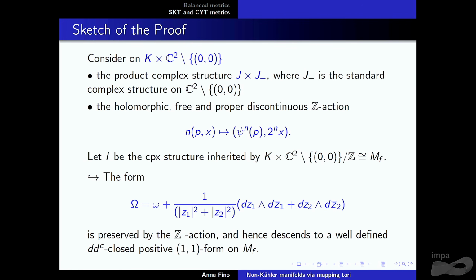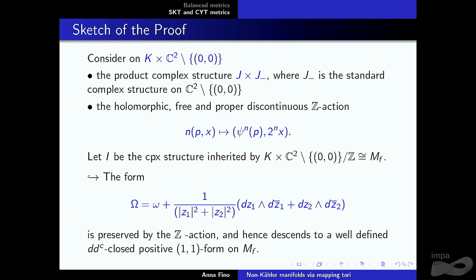How do we construct that? Essentially, we use the Hopf surface construction. We combine the construction related to the Hopf surface with the diffeomorphism in that way. We take the product of the Kähler manifold times C^2, where you remove the origin, (0,0), and we take the product complex structure, J times J_-. J_- is the standard complex structure on C^2, on the universal cover, let's say, of the Hopf surface.